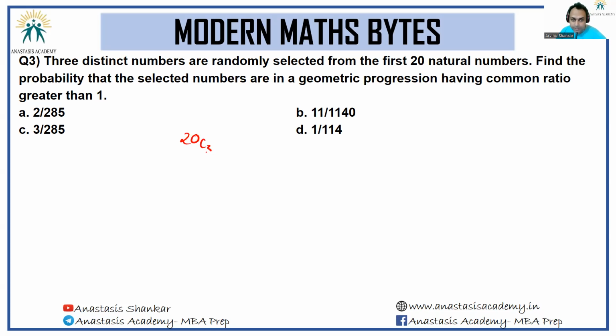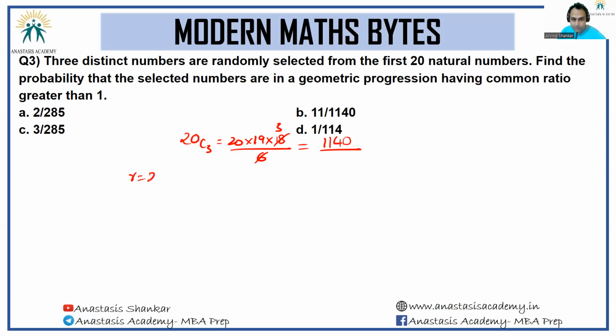Sample space is going to be 20C3, which is equal to 20 into 19 into 18 by 6. So cancel 3. So 57 into 20 is 1140. The denominator is 1140. Now let's list out all possible geometric progressions.